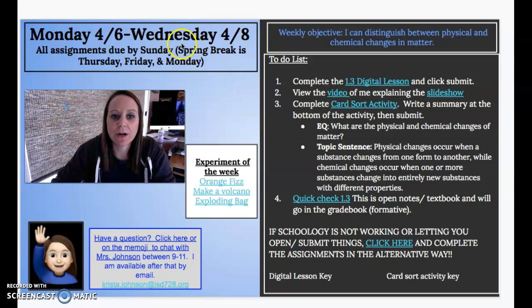The other thing I want to show you is that assignments are going to be due by Sunday night instead of Friday. The reason for that is that sometimes with Schoology being overloaded during the week, people can't get to it, or maybe you're helping younger siblings with things. So we want to give you some extra time. As long as they're in by Sunday night, you should be all good to go.